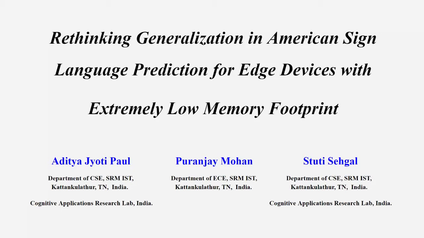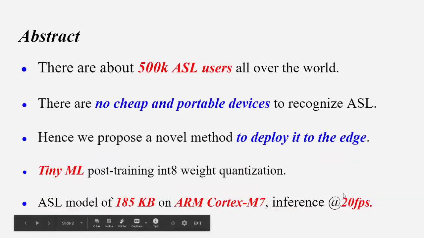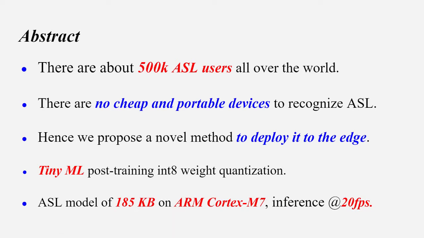Without further ado, let's talk about the problem statement. There are 500,000 ASL users all over the world, and there are no cheap and portable devices to recognize American Sign Language. So now imagine that you have a friend who communicates by ASL and you do not know ASL, you want to communicate with this person. We do have AI solutions which can recognize ASL, but they are very expensive or very complicated to use, etc.